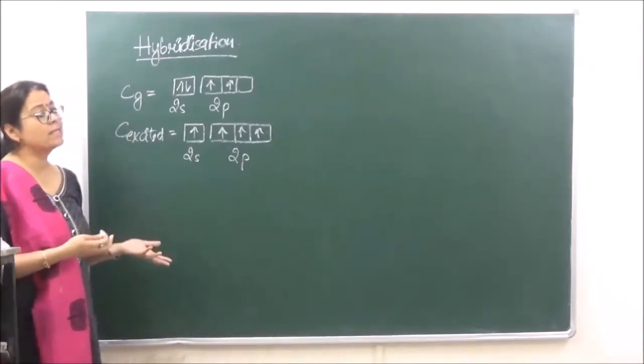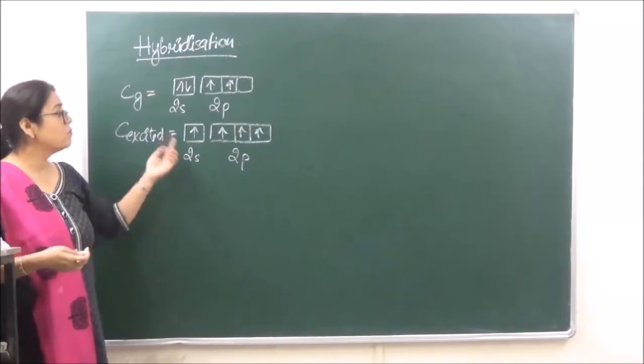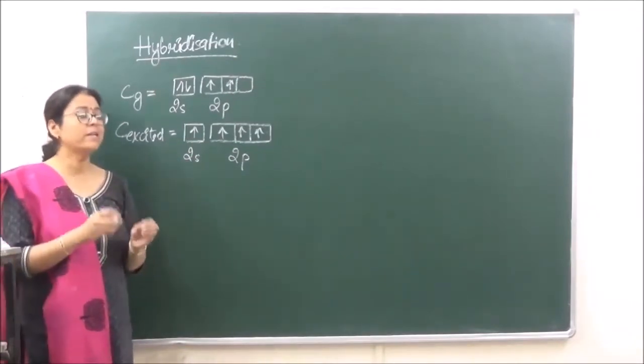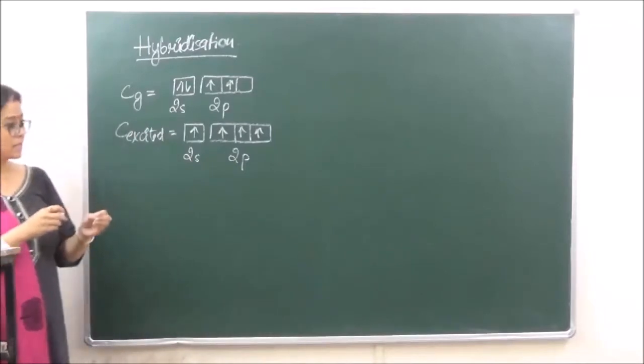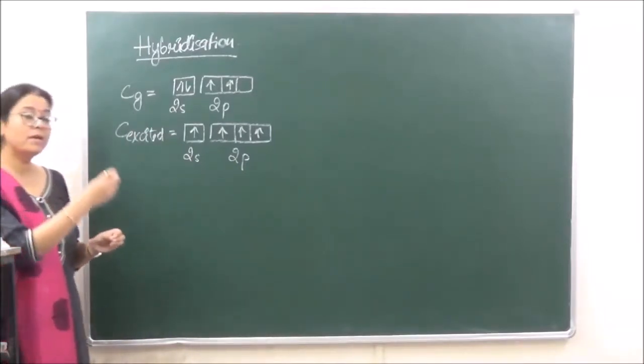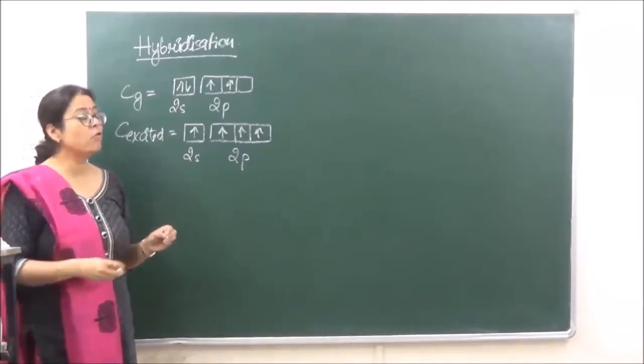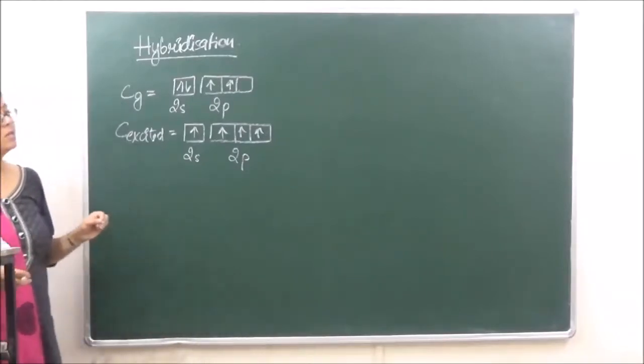So this is known as hybridization. That is, 4 orbitals of different energies intermix and form hybridized orbitals, and these 4 hybridized orbitals will have the same energy.